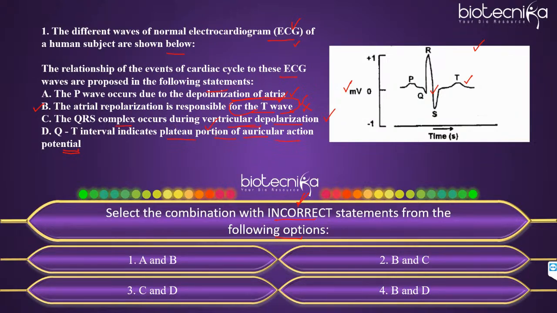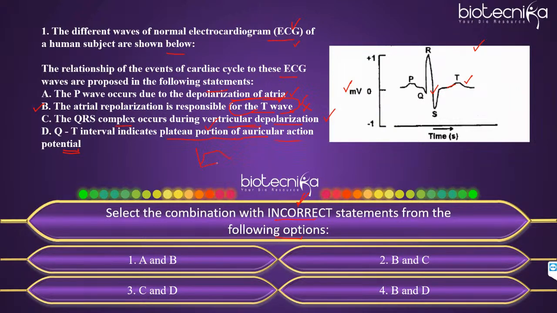What is the membrane potential of the plateau portion of the graph in the cardiac cycle? So it depolarizes and reaches to what value? Plateau portion will be what, students? As you can see over here.